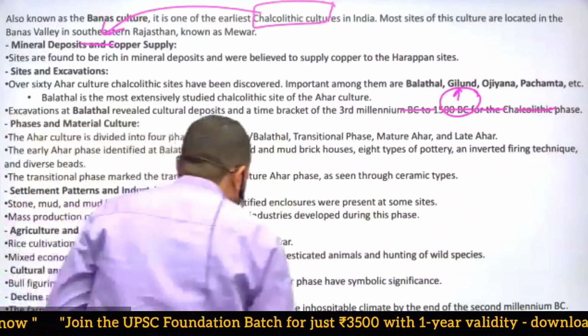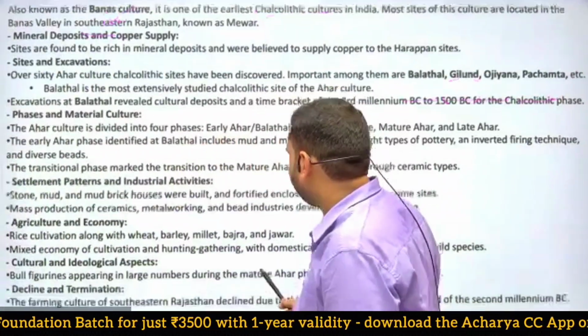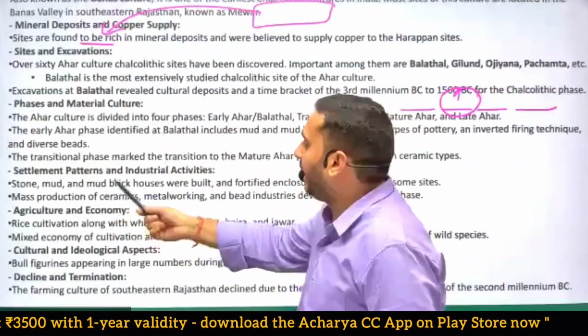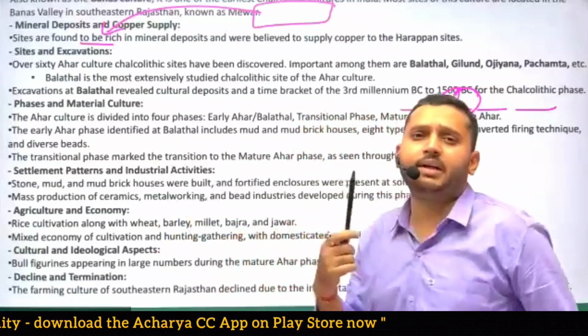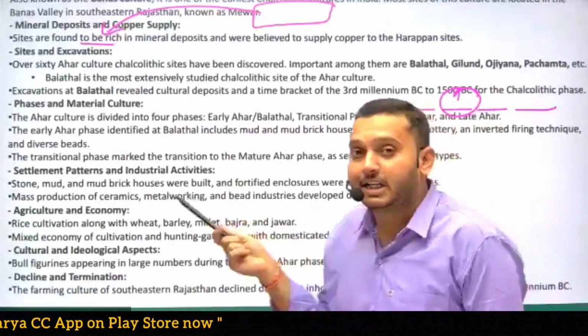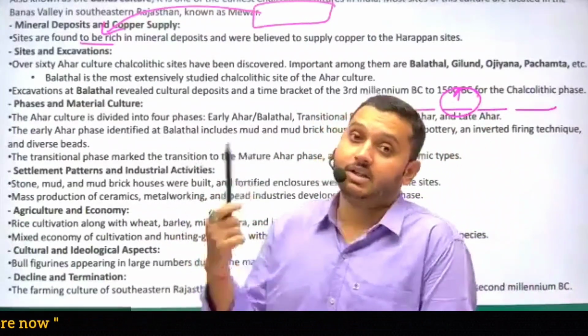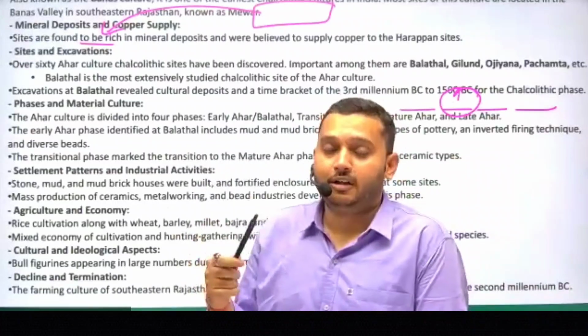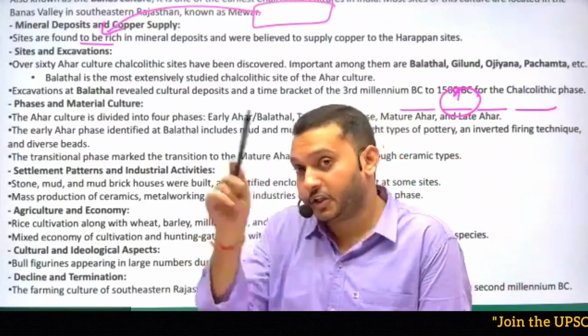Settlement pattern कैसा था इनका? How was the settlement pattern? Stone, mud, and mud brick houses were built. That is a very primitive style of houses, while the Indus Valley civilization was fortified. They were living in a citadel. They used burnt bricks in a certain ratio, 3:1.